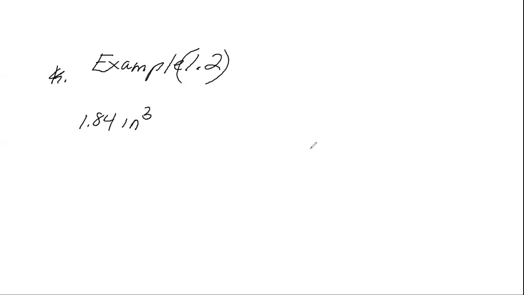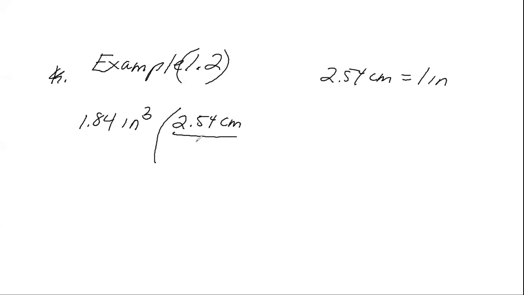Now I happen to know that 2.54 centimeters equals 1 inch. But this is a cubic dimension, remember? So what I have to do is 2.54 centimeters over 1 inch, quantity cubed. I have to cube everything in that parentheses. So let's see. I'm going to go with their example. Here's my calculator. Let me just do that. I'll go ahead and do it thoroughly.